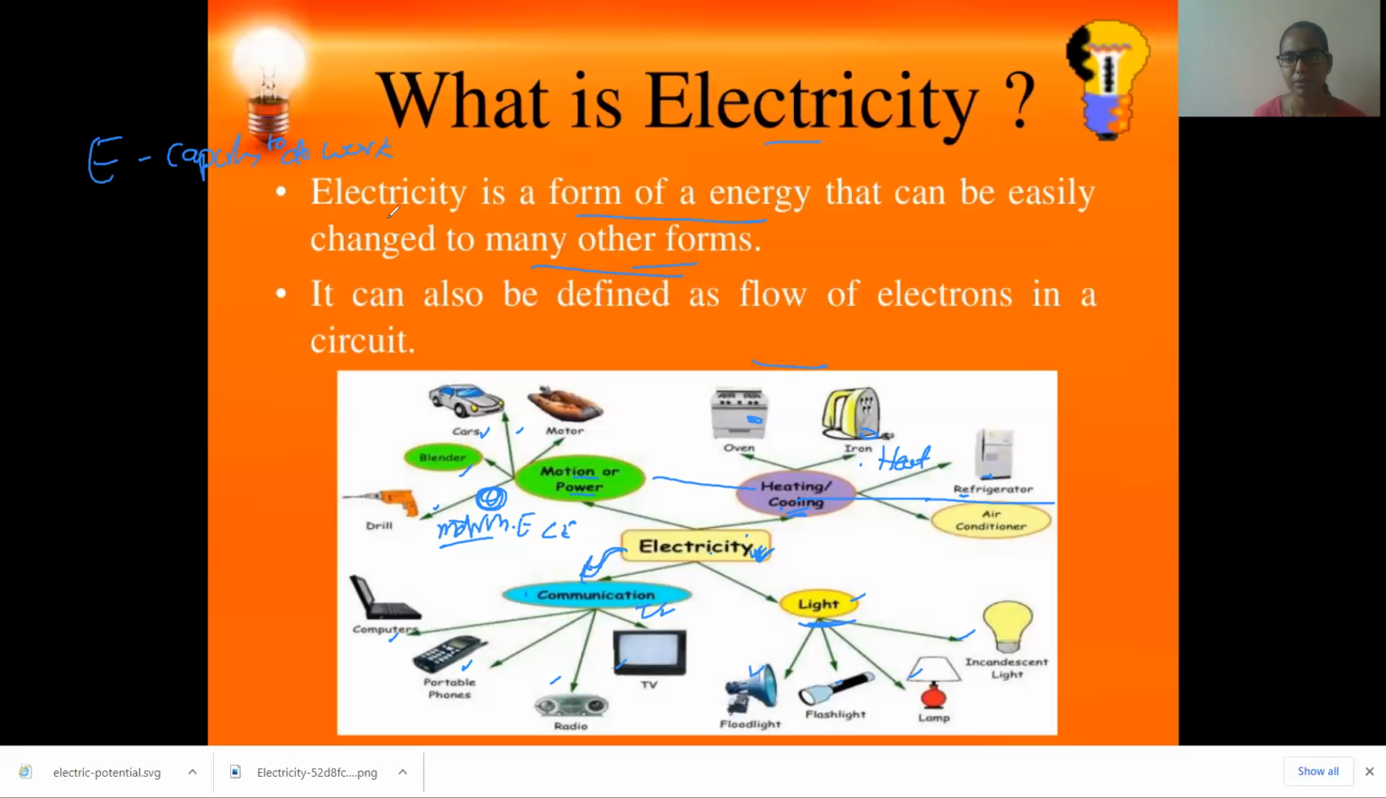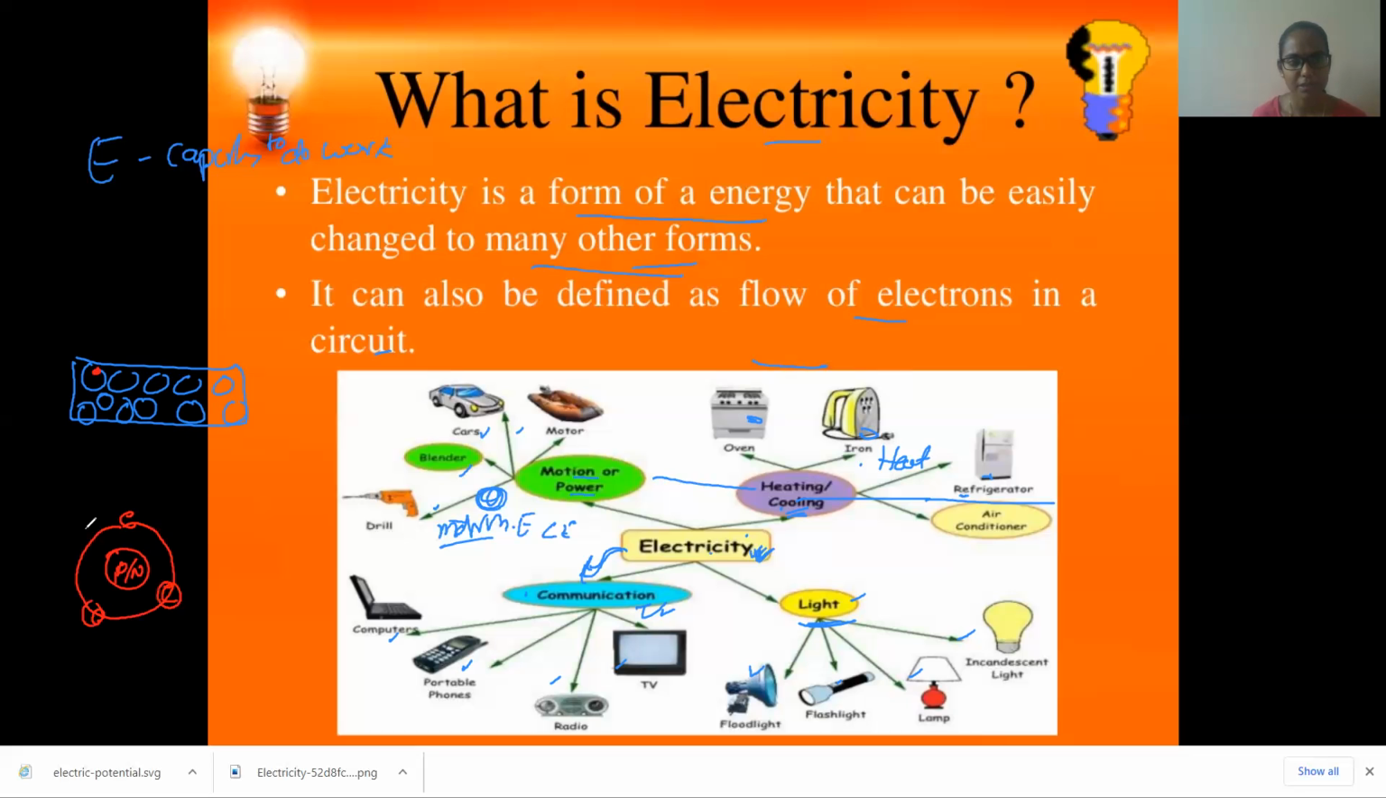That means what we call electricity is a form of energy that can be easily changed to many other forms. It can be defined as the flow of electrons in a conductor. Suppose you have one conductor. Conductor means what, children? It will contain atoms, right? Many atoms will be present. Suppose this is the atom containing protons and neutrons completely bound inside the nucleus, called nucleons, and electrons which are loosely bound.